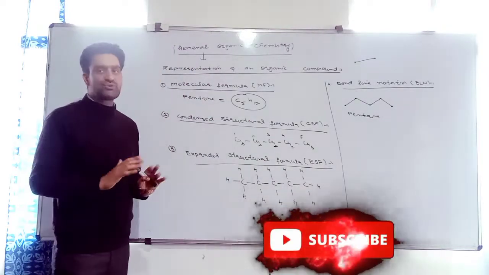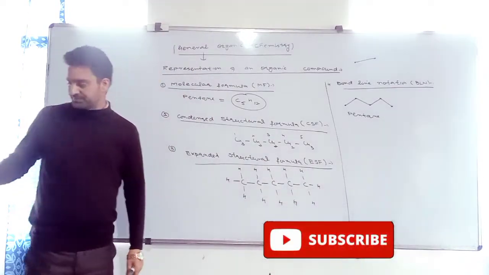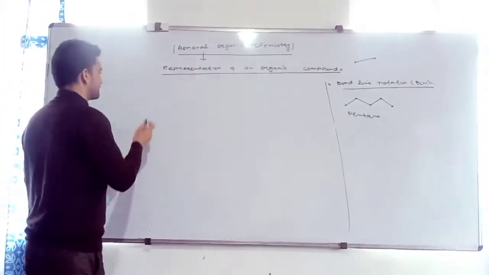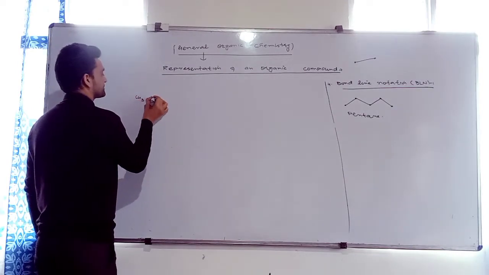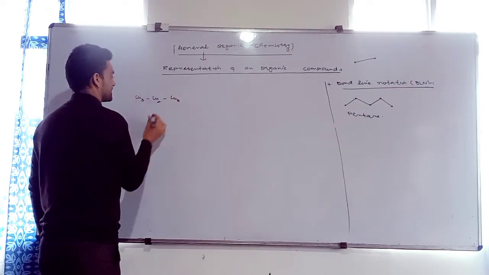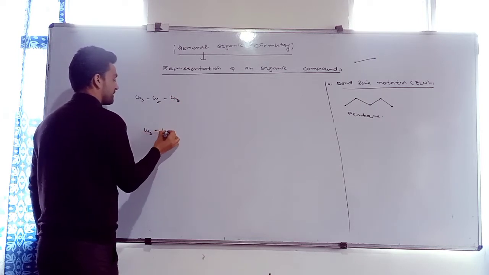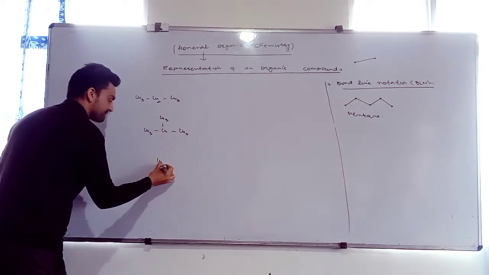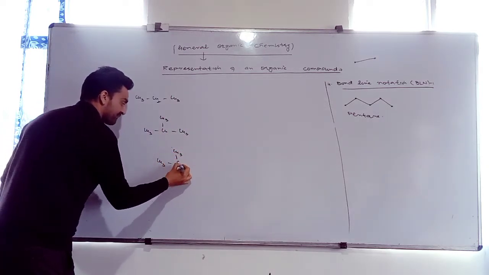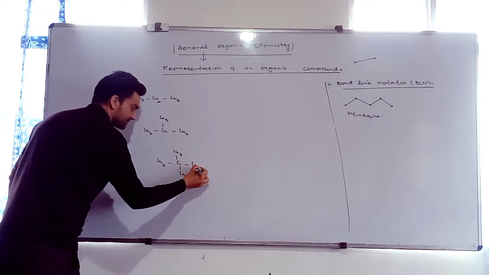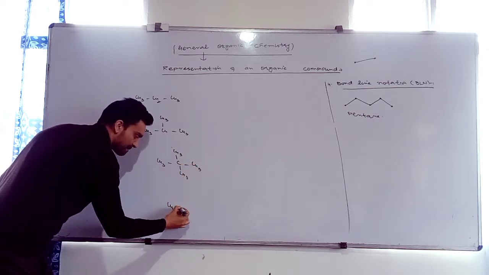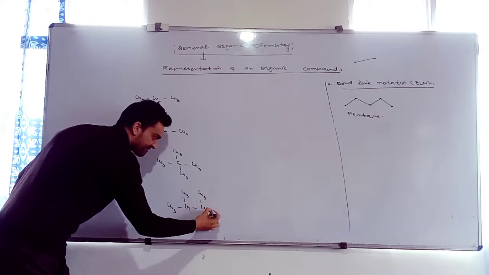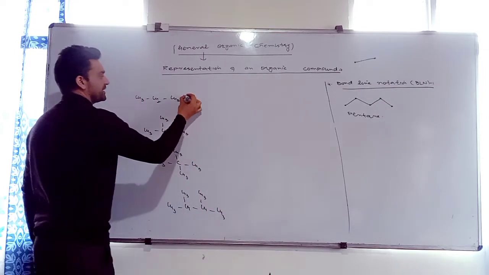Now these are formulas. I will give you a few examples. You have to convert them into BLN. Right? I will give you formulas, convert them into BLN. First is propane. Second is, third is, next is just like this. Can you convert it into BLN?